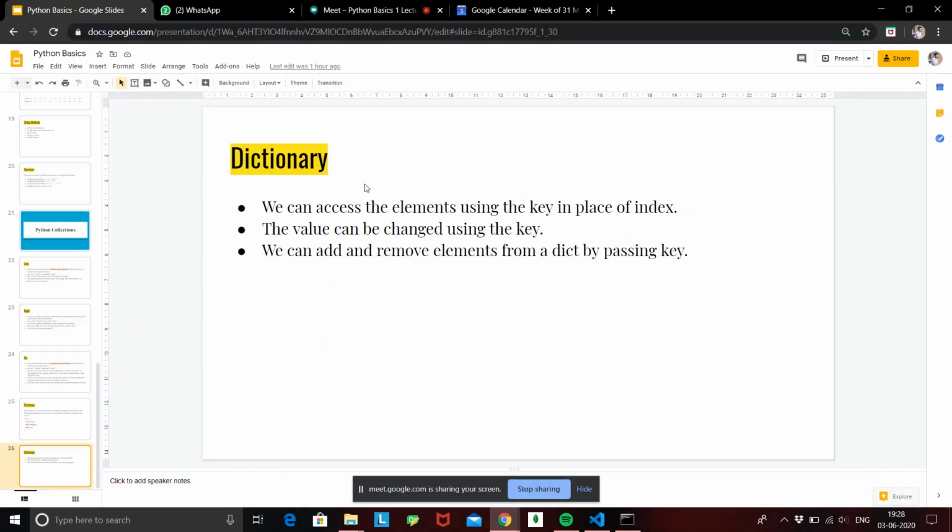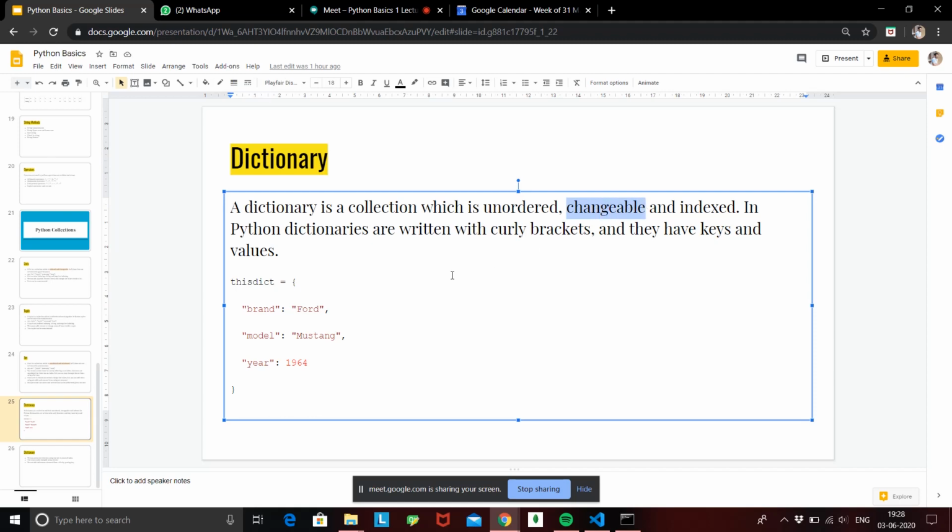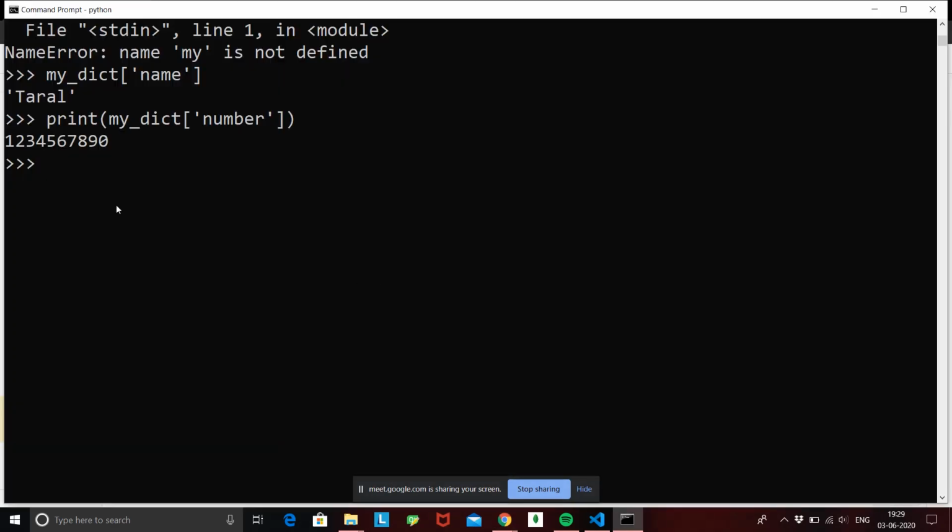And what all things you can do with a dictionary is that you can access the element using the key in place of an index. Another thing you can do is the value can be changed using the key. Here we said that it is changeable, right? Here you can see the dictionary is changeable. So let's try to change my location.